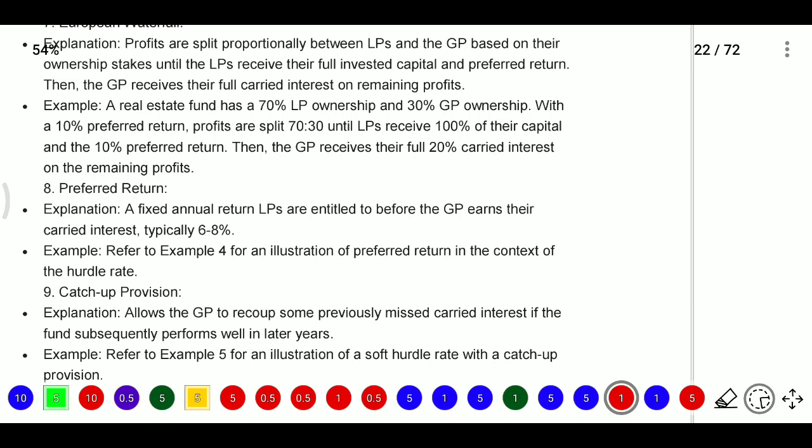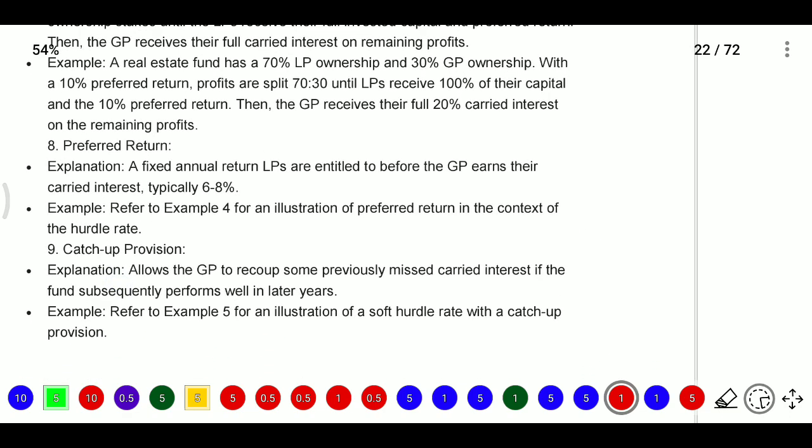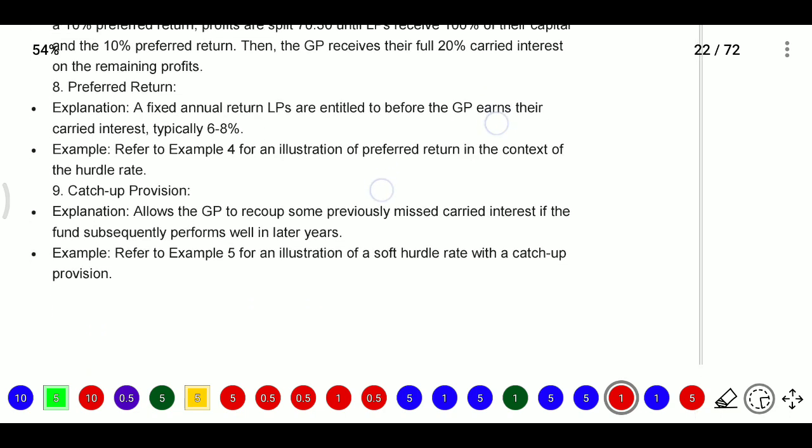Next, carried interest and preferred return. Here preferred return means a fixed annual return that LPs are entitled to before the GP and their carried interest. Typically it may be 6 to 8%. So preferred return relates to the hurdle rate. Whatever amount they are generating, on that you will get some preferred amount if the hurdle rate is crossed.